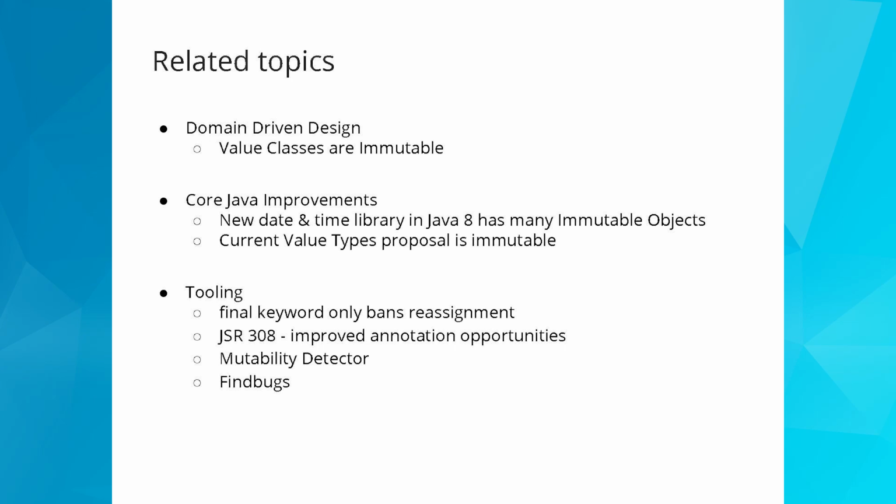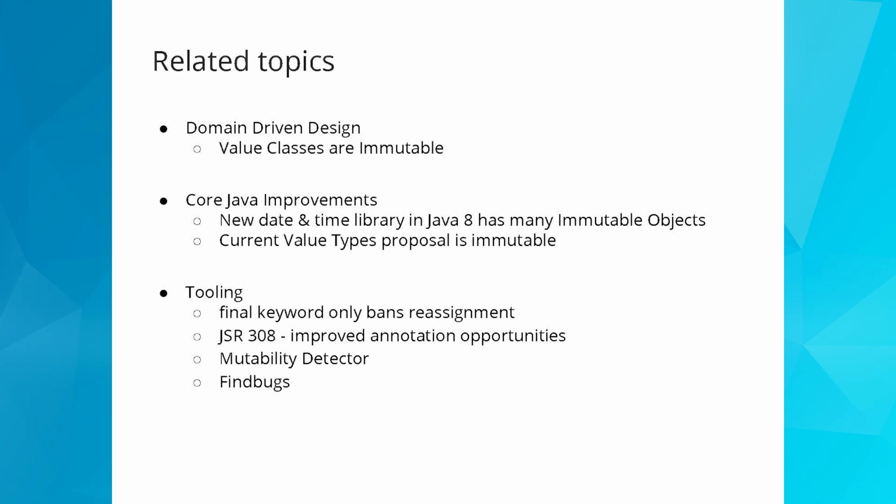So domain-driven design is an approach that emphasizes domain modeling in software engineering and splits up your big domain into several bounded contexts using events to communicate between them. And the value types that it uses for events are all meant to be immutable because you don't want these different decoupled components interfering with each other's state.